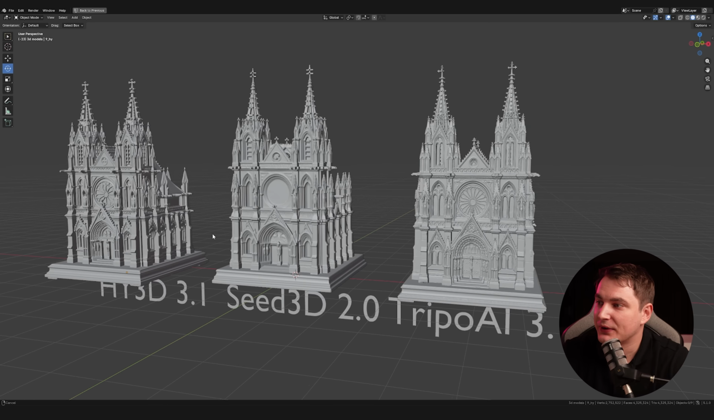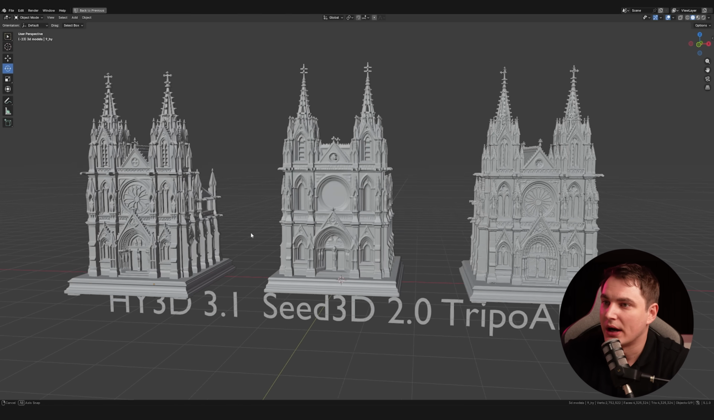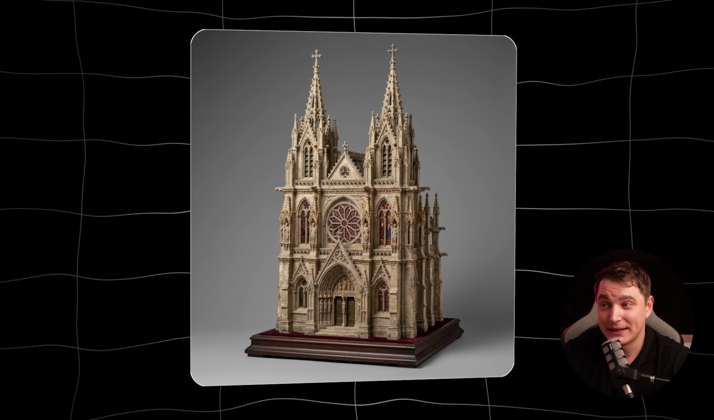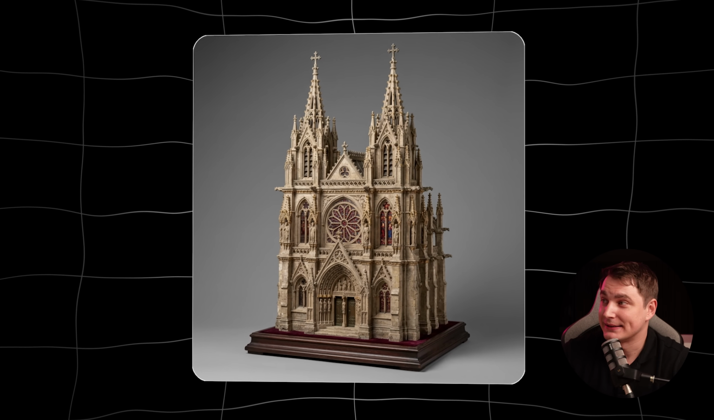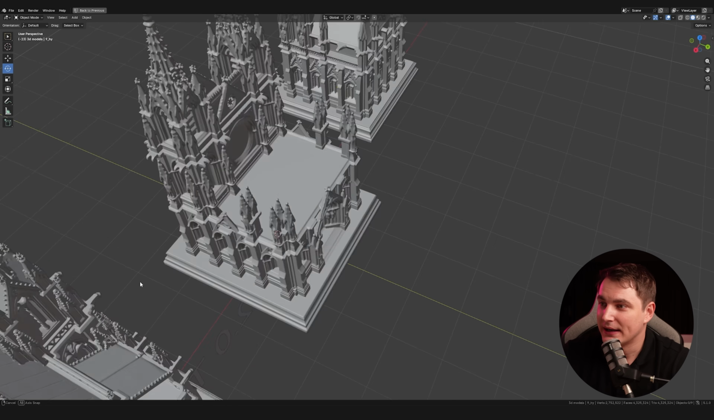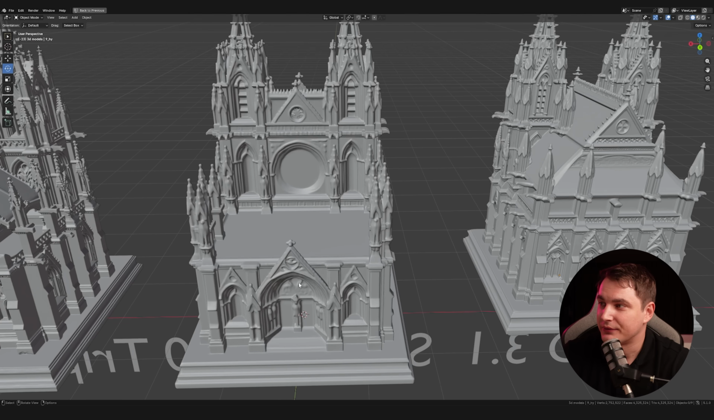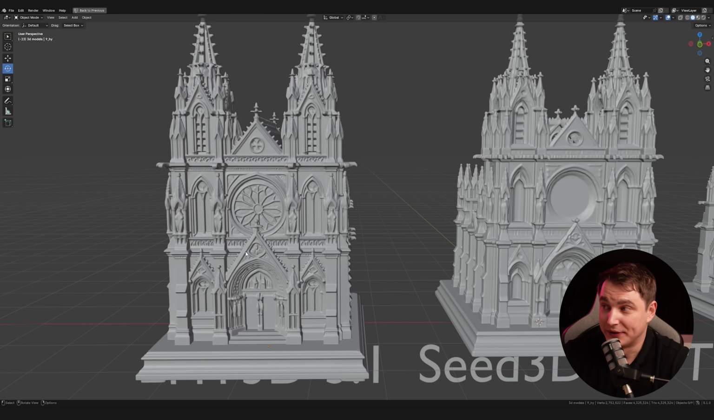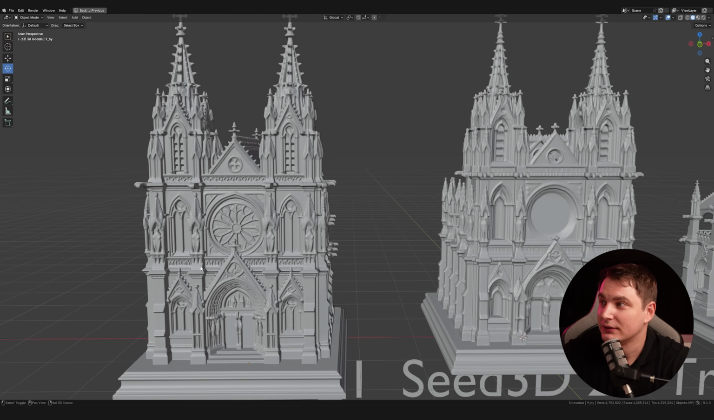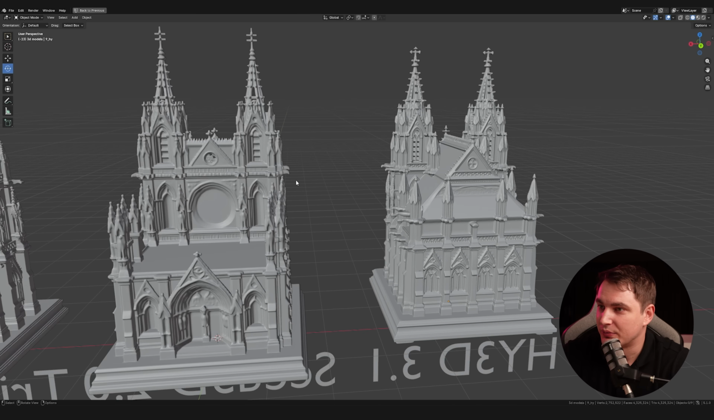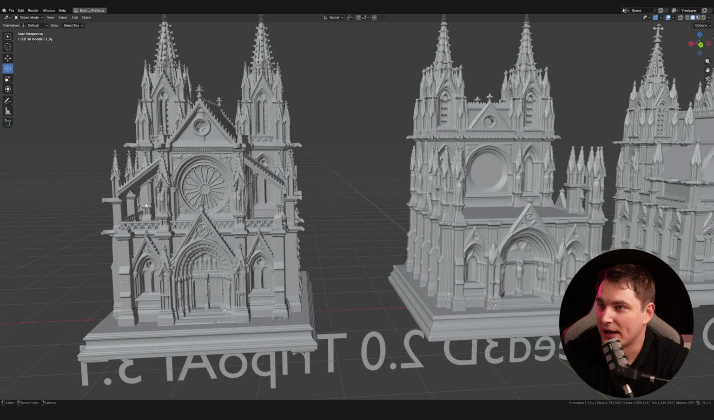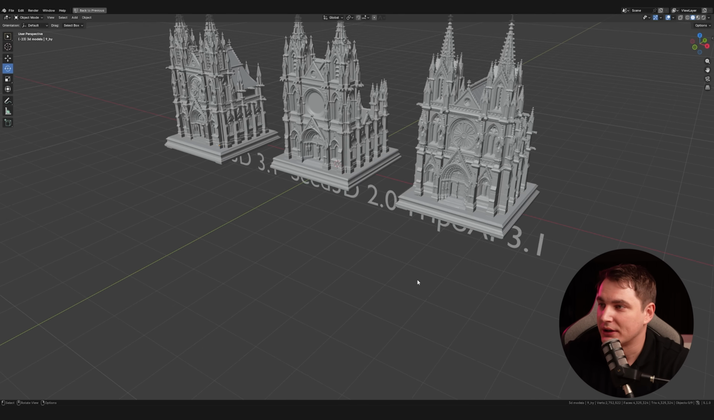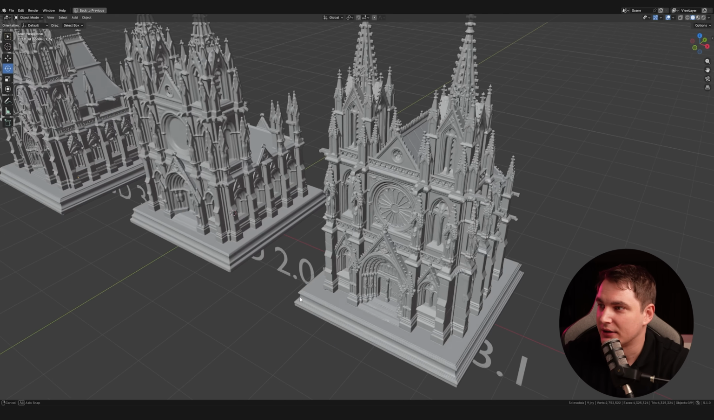Okay, we do have a Gothic Catholic shrine, I guess. By my idea, it is meant to be the ultimate details test. So is it so? Right, let's start from Seed. Nothing impressive about the details here, right? Let's go to Hunyan. Well, definitely more details, you can tell, right? Like the backside actually looks better than this one. And the Tripo backside, wow, look how much detail here and here as well.